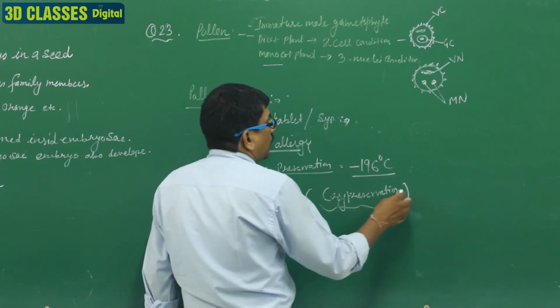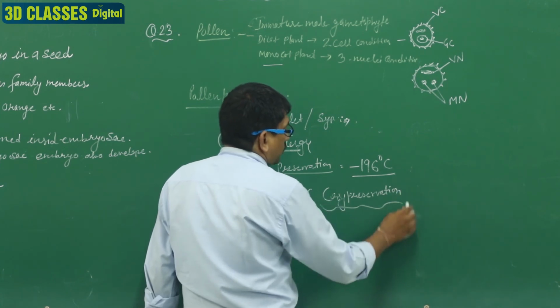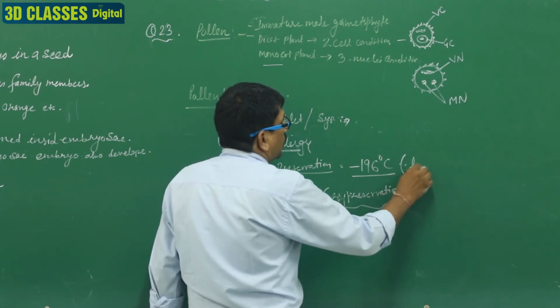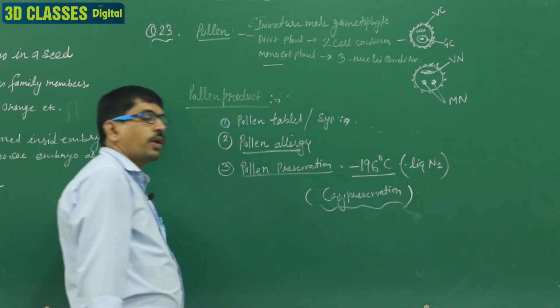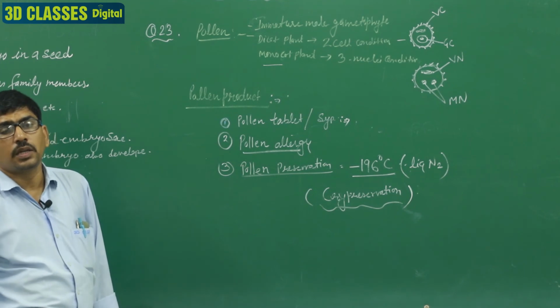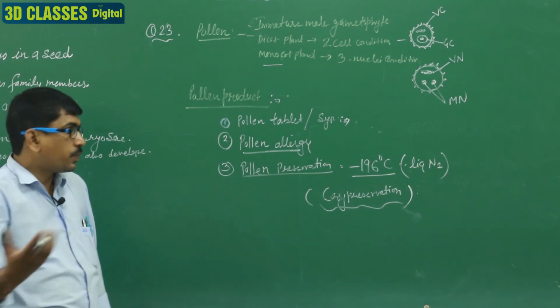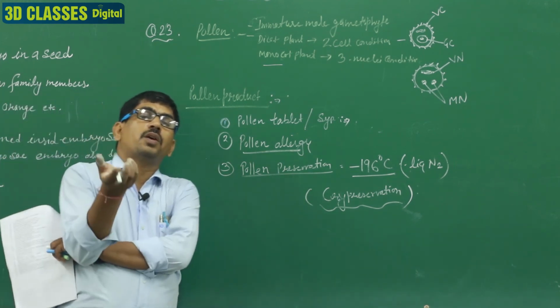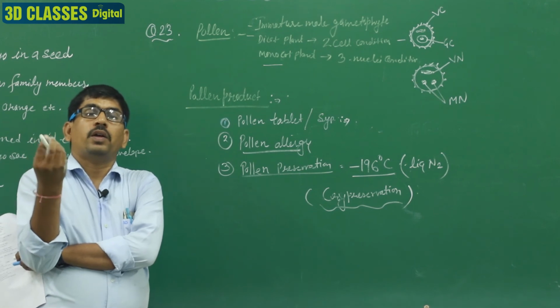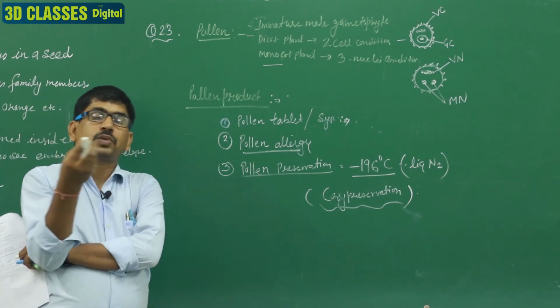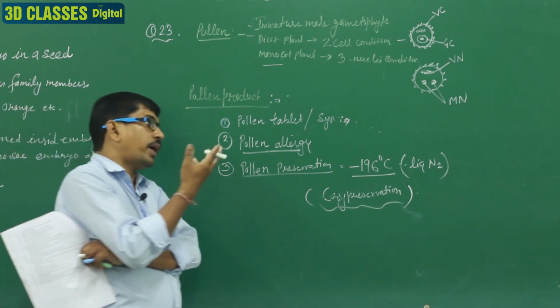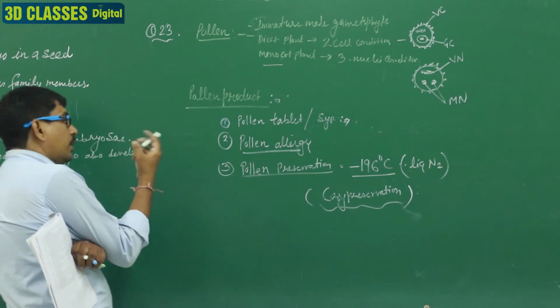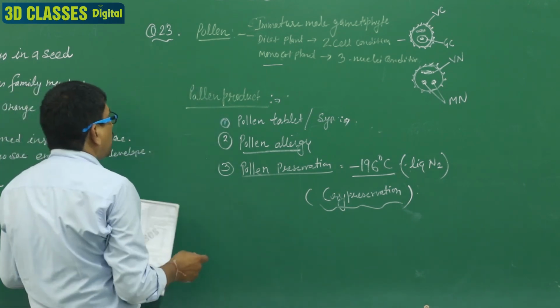It means liquid nitrogen, and in liquid nitrogen we preserve the pollen grains at minus 196 degrees centigrade, that is known as cryopreservation, and these pollen grains are preserved for the plant breeding method. When we are in the plant breeding process, we utilize these progeny and make hybrid species of the variety of the particular plants. Clear? That is question number 23.